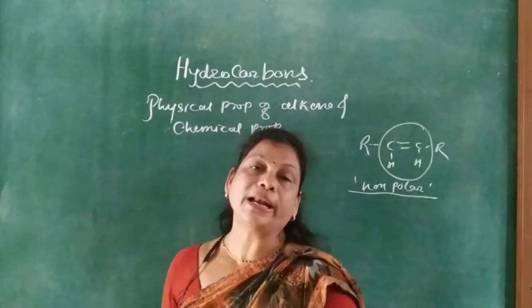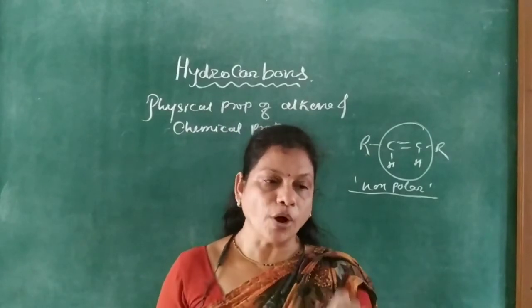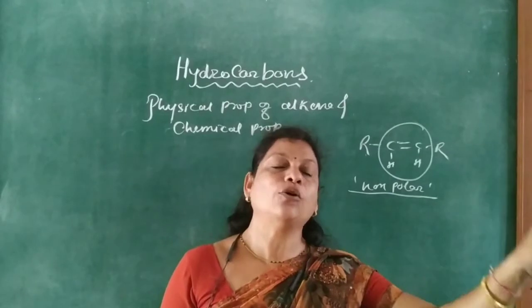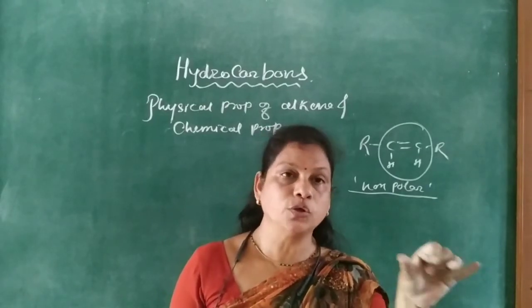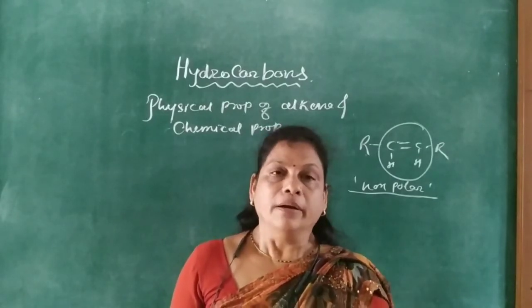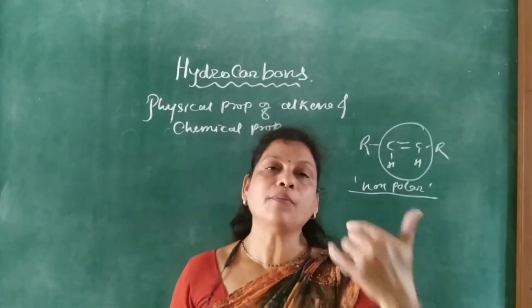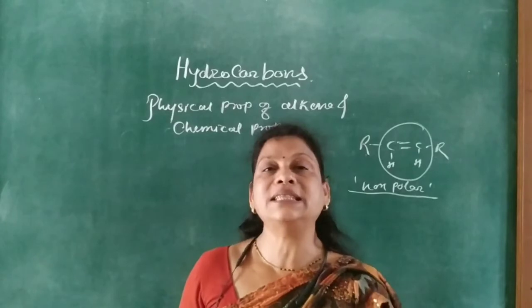Then the melting point and boiling points. The boiling point of alkene is higher than that of the corresponding alkane because of the unsaturation. A straight chain alkene has a higher boiling point than the branched chain alkene.